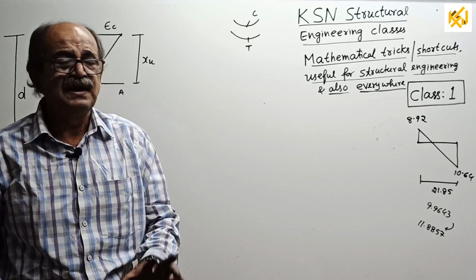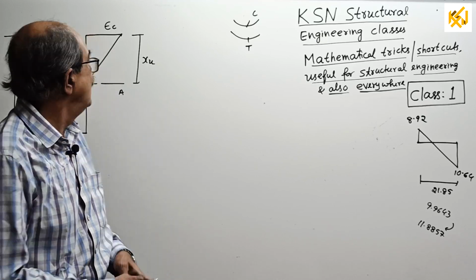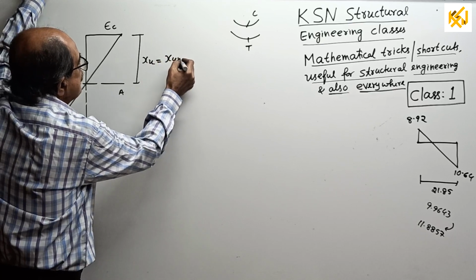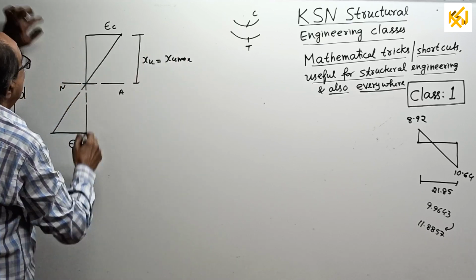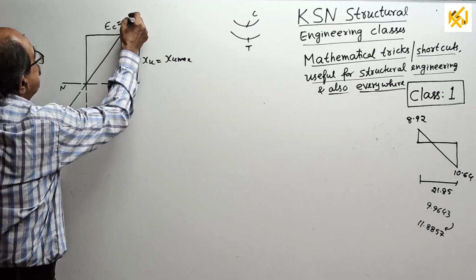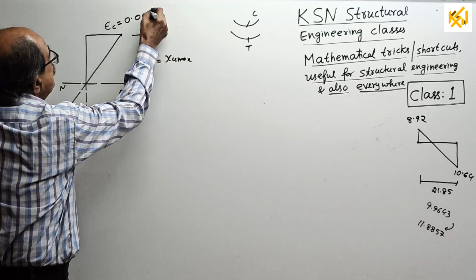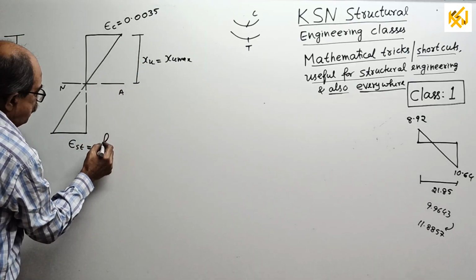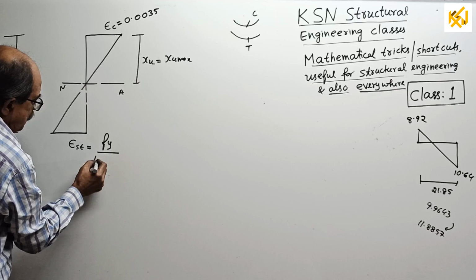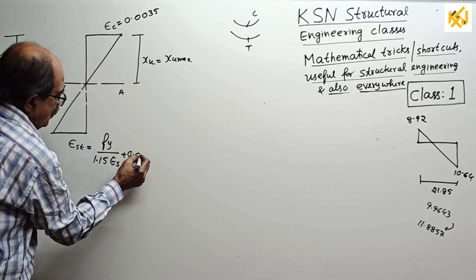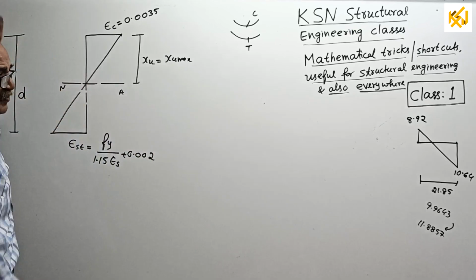That is the RCC part. For a balanced section, your xu will be called xu max. And for the balanced section, when epsilon c reaches 0.0035, epsilon st will reach fy by 1.15 Es plus 0.002, as per IS code.